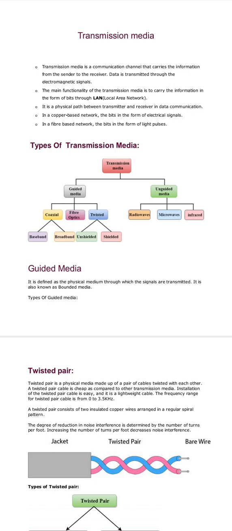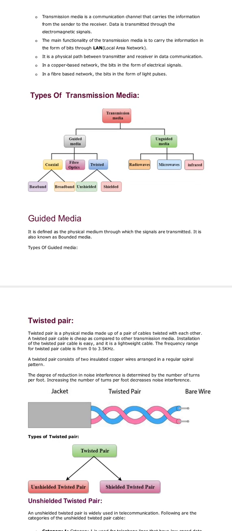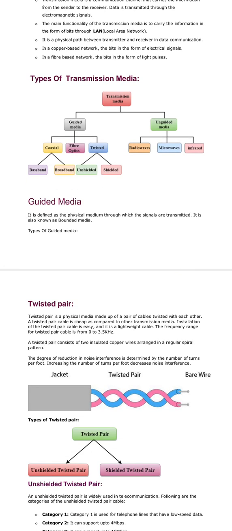In a copper based network, the bits are in the form of electrical signals. In a fiber based network, the bits are in the form of light pulses. Types of transmission media: guided media and unguided media. Guided media are coaxial, fiber optic, and twisted pair. Coaxials are of two types: baseband and broadband. Twisted pair is shielded or unshielded. Unguided media: radio waves, microwave, infrared.